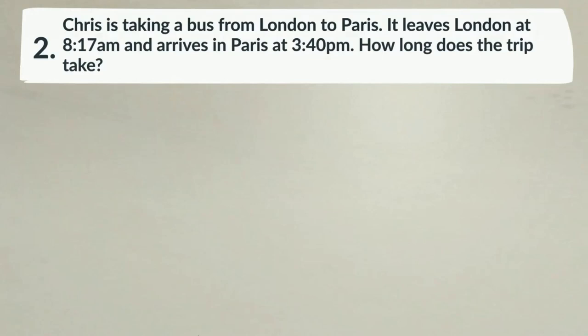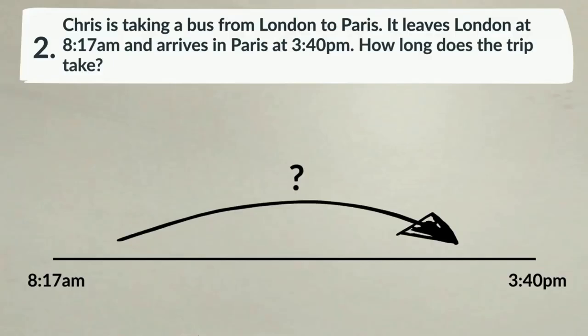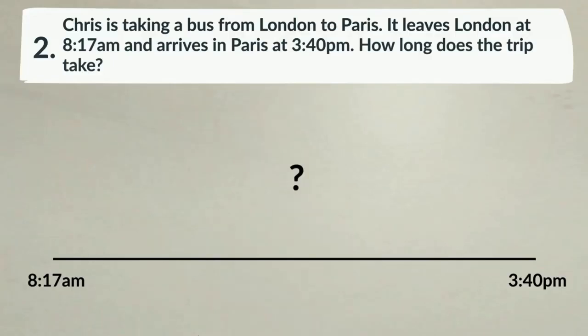So here Krish is taking a bus from London to Paris. It leaves London at 8:17 a.m. and arrives at Paris at 3:40 p.m. How long does the trip take? So now you have to calculate the time. The starting time is 8:17 and the finishing time is 3:40. What is the time interval between these two? I have shown you how to find the time interval between two times.